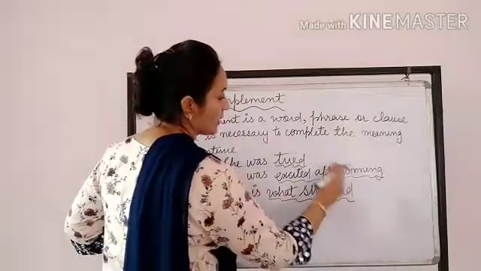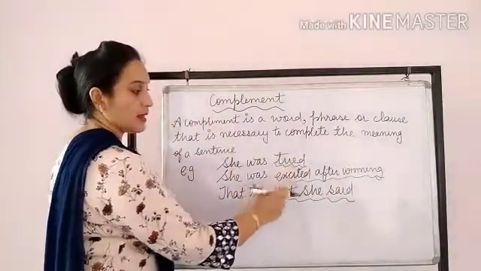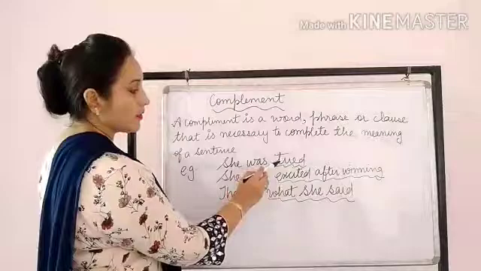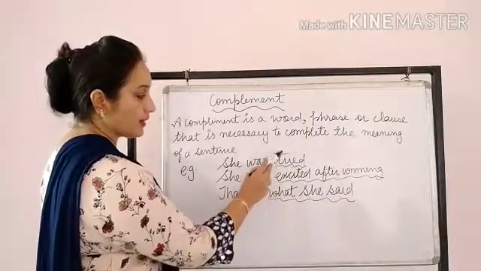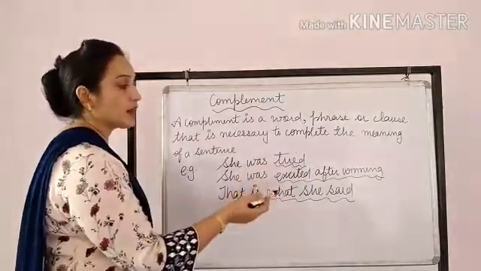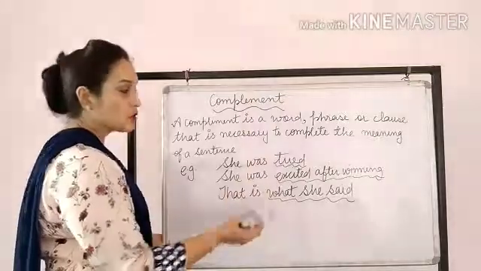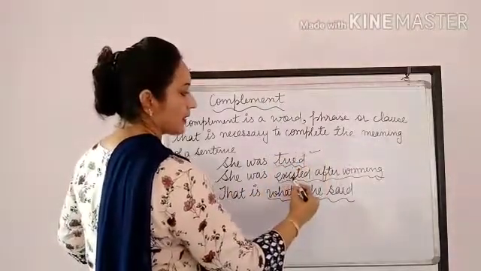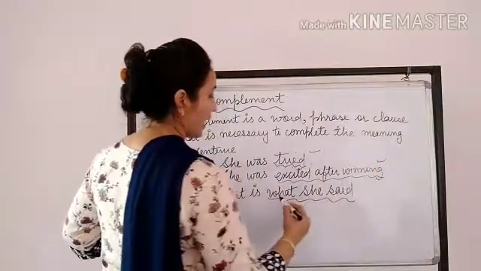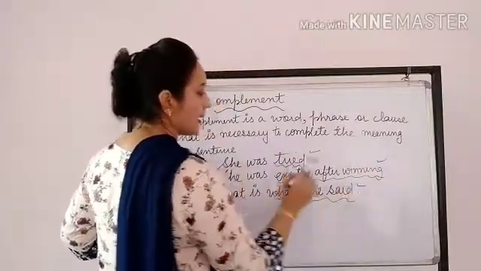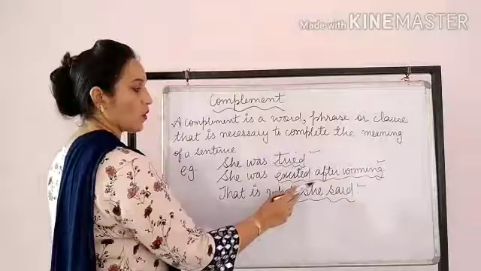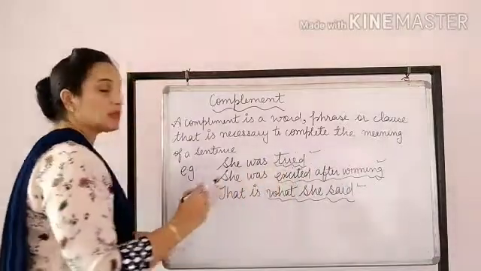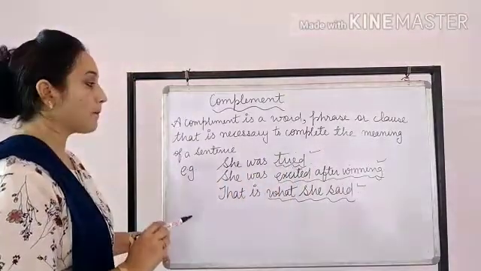I have underlined some of the words, phrases and clauses. When these words, phrases and clauses were added, they conveyed proper meaning. These elements, like tired, excited after winning, and what she said: here a word, a phrase and a clause have been added so that the sentence can convey proper meaning.